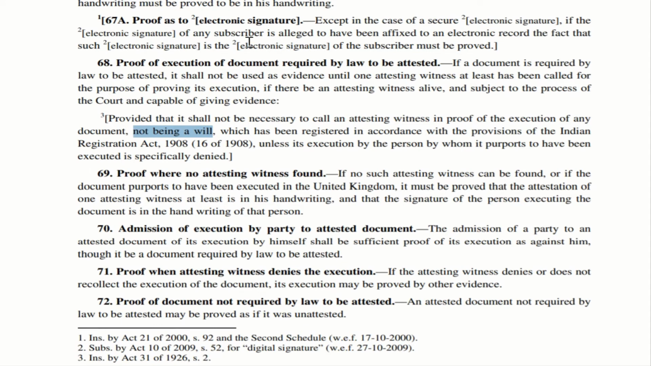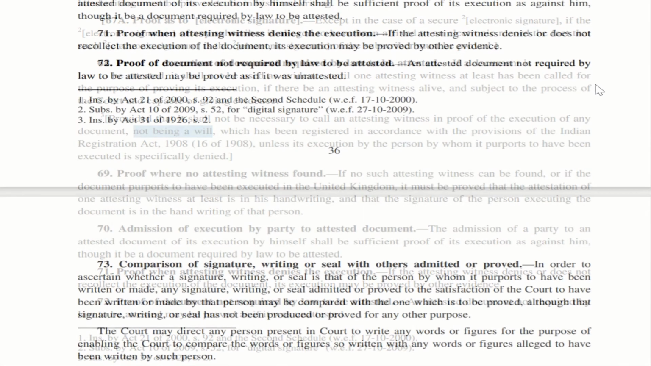Let us move to section 71. Proof when attesting witness denies the execution. Now, the court is asking the attesting witness to come before it and give evidence with respect to the execution of a particular document. In that case, the attesting witness is saying that such a document was never executed, or he does not recollect such a document being executed. So in that case, the execution of the document may be proved with the help of other evidences.